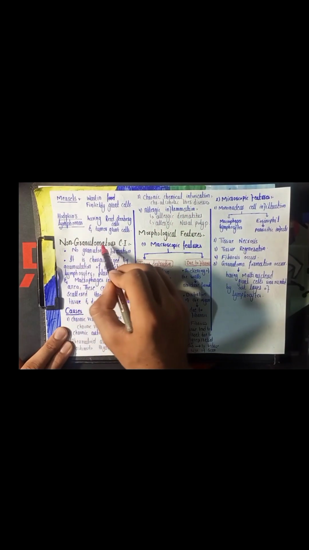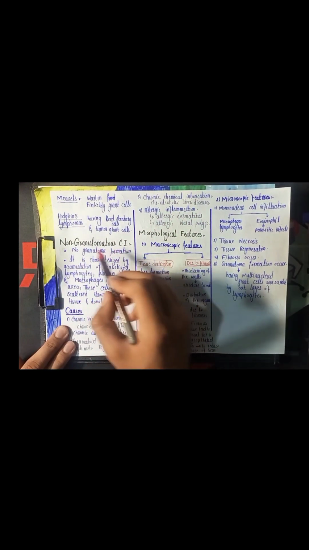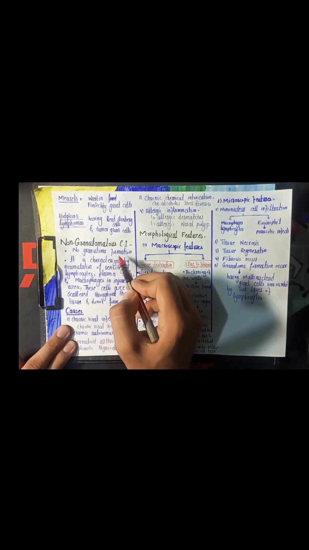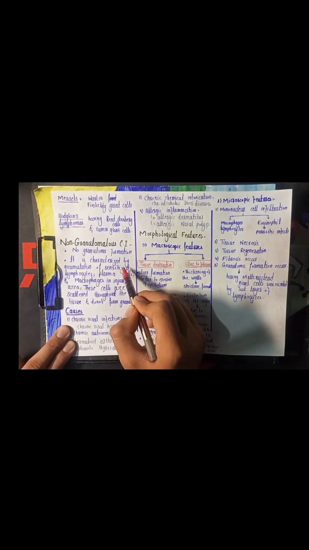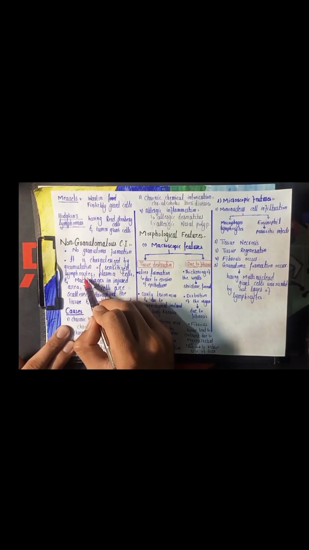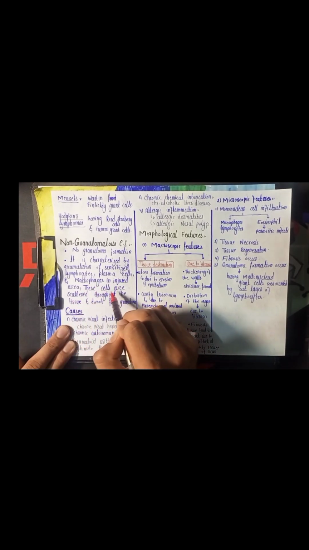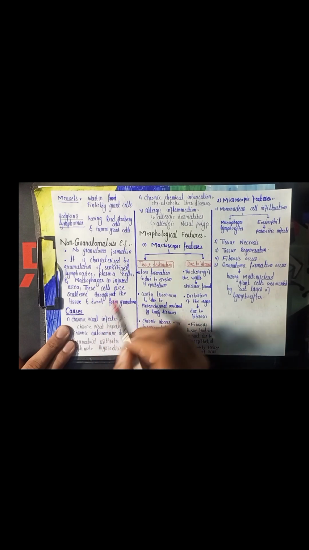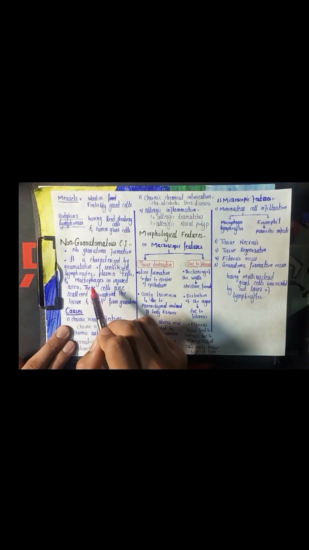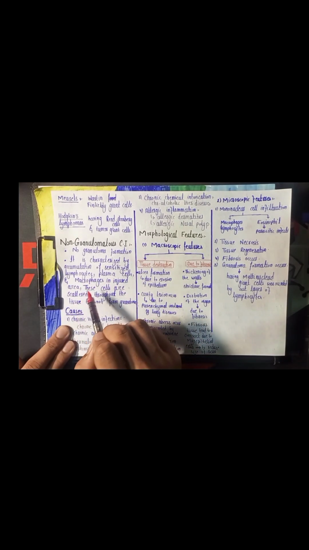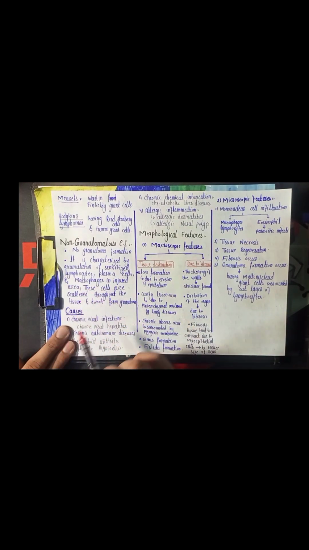Second is non-granulomatous chronic inflammation. It is also a type of chronic inflammation in which there is no formation of granuloma, and it is characterized by the accumulation of sensitized lymphocytes, plasma cells, and macrophages in the injured area. But these cells are scattered throughout the tissue and they do not form granuloma. Hence, in non-granulomatous inflammation, the activated macrophages, lymphocytes, and plasma cells are distributed randomly in the tissue, and hence they do not form granuloma.